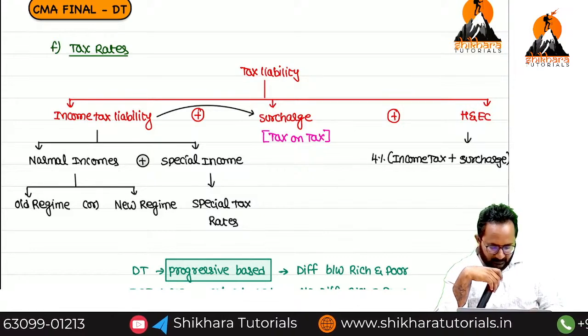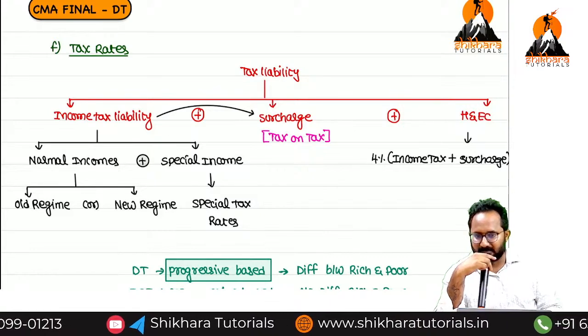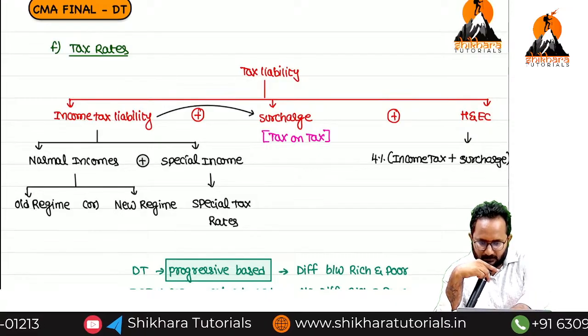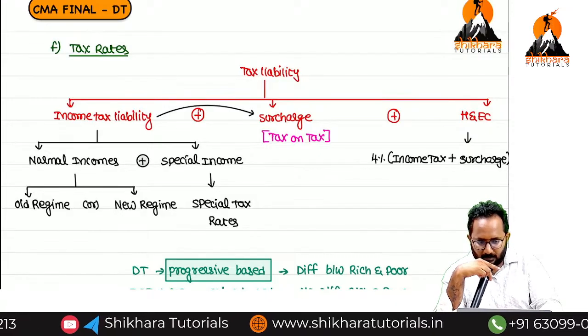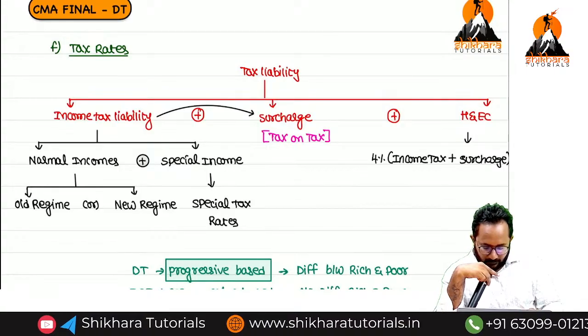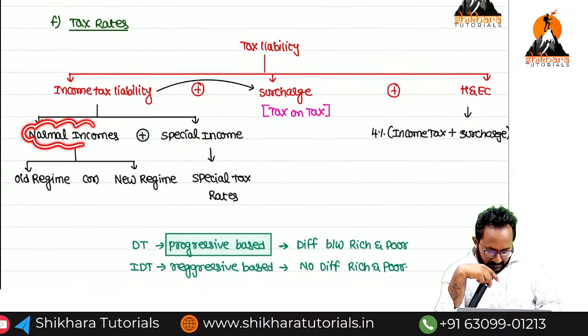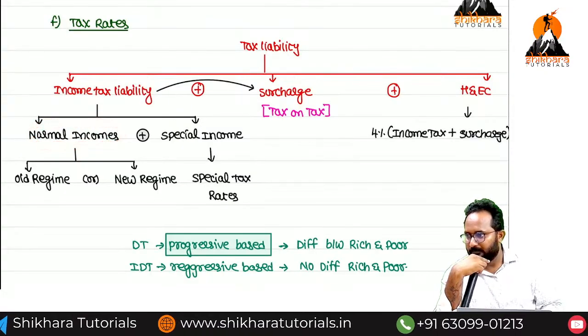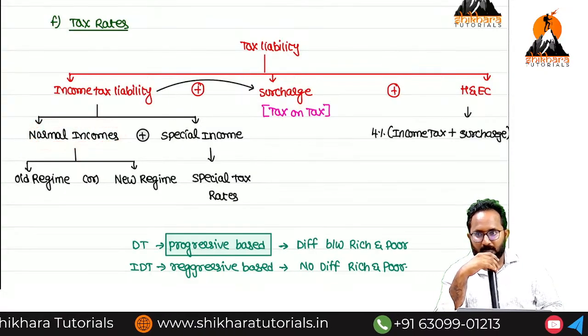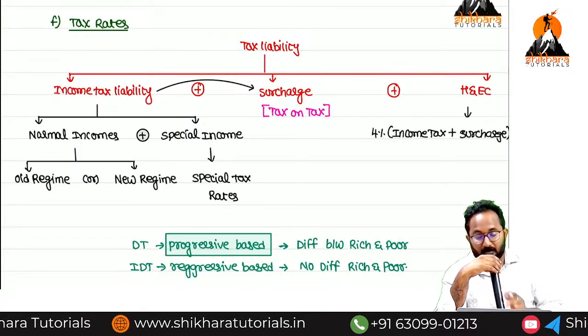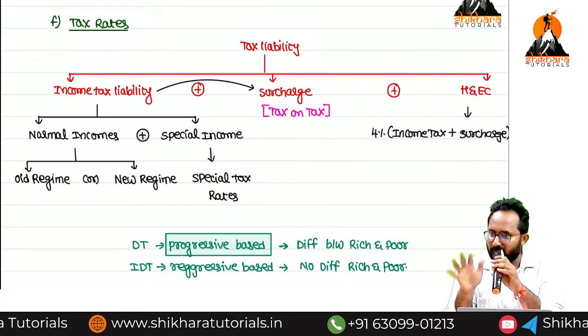In last session, we started the discussion related to tax rates. Tax rates are almost done, but we discussed only normal incomes related tax rates. Individual, HUF, AOP, BOI can follow the 115BAC.